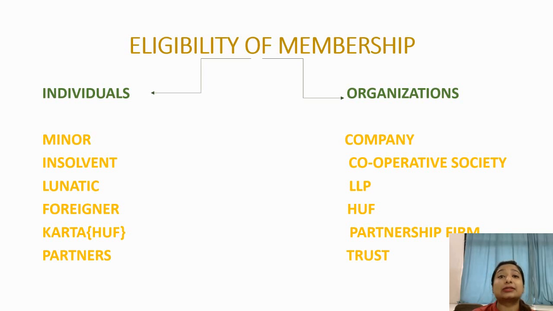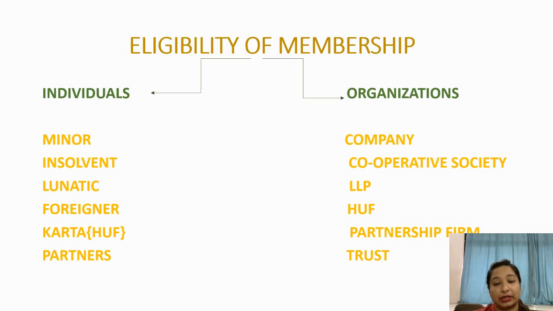That means he is not legally competent to enter into any legal contract of any company. A major can purchase shares, or come into the contract, on behalf of a minor, but a minor himself cannot be the member of any company, as he does not have the proper age to enter into a legal contract.